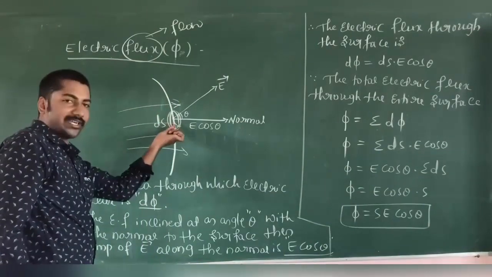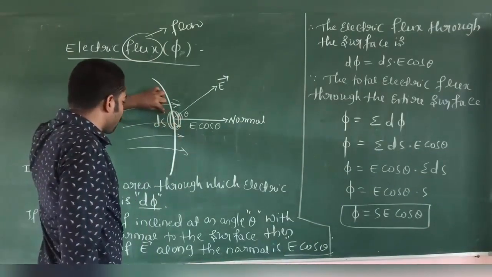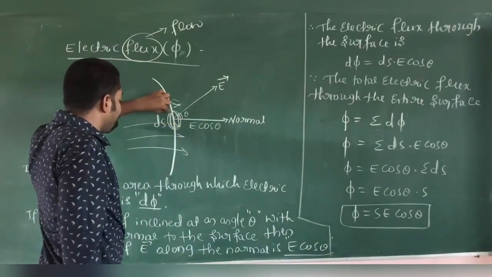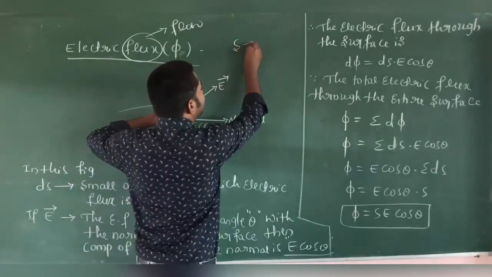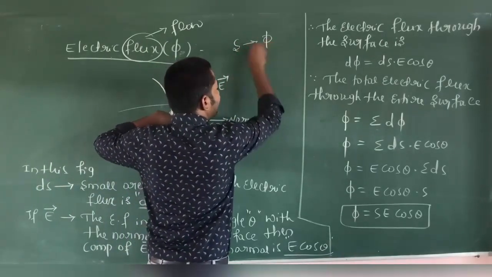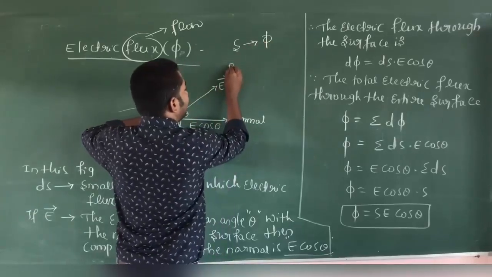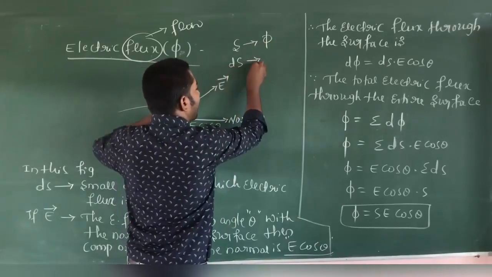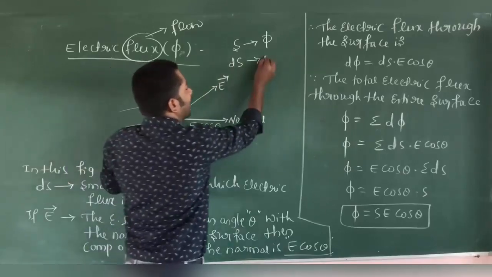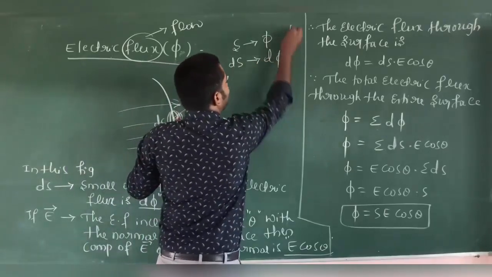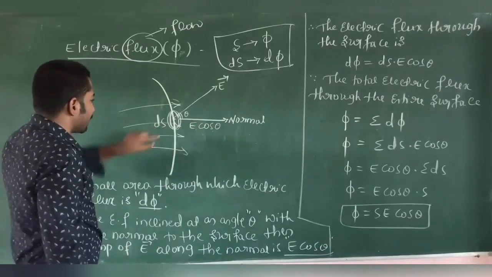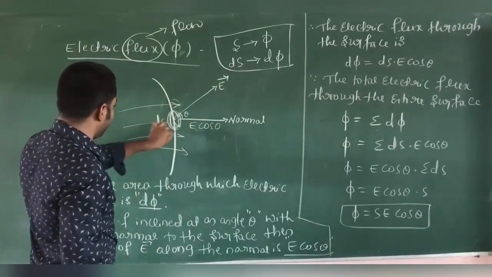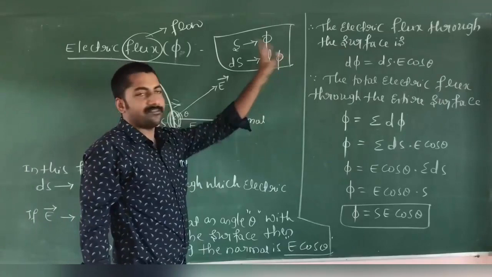ds is the small area through which electric flux is d phi.